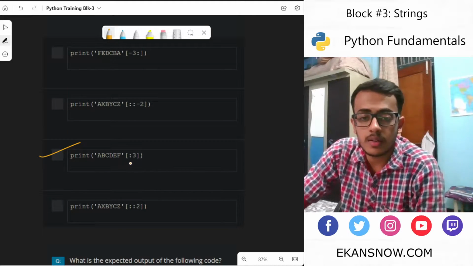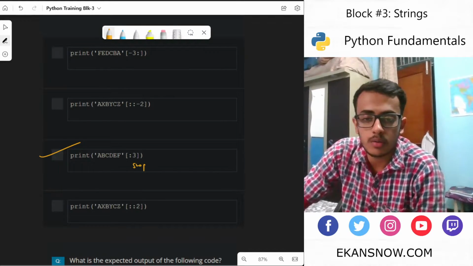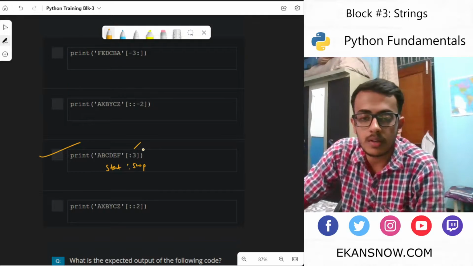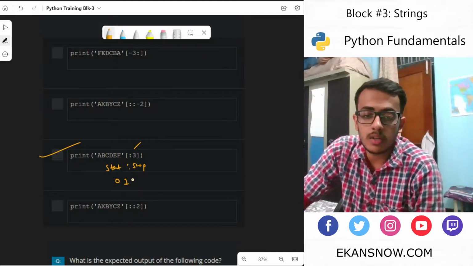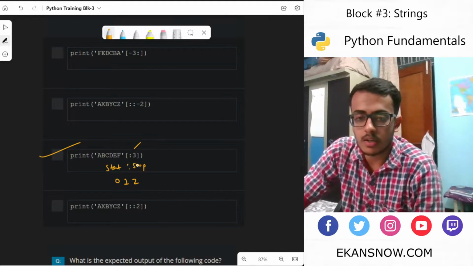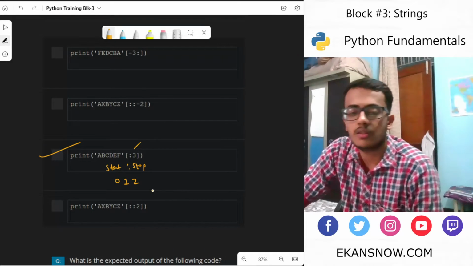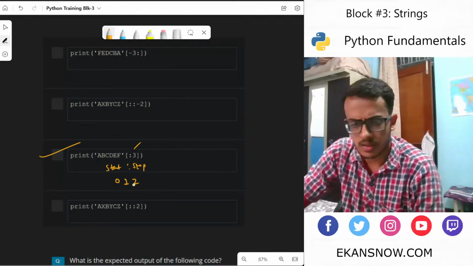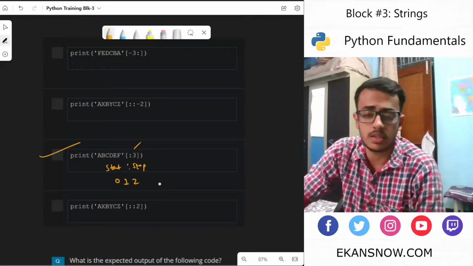Even in this case, we have just given the stop value because the syntax goes like this, which I discussed earlier: start, then stop, and then step. So here the stop value is given. So 0, 1, and 2. The last index is not the stop value itself, it's just one less than the stop value. This is how the syntax has been designed.